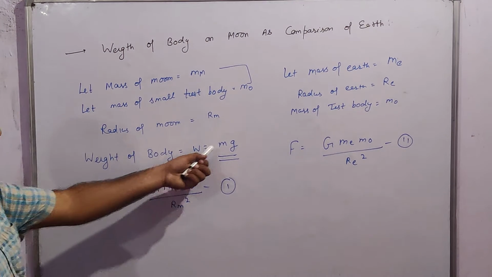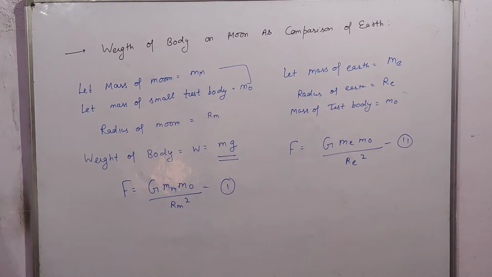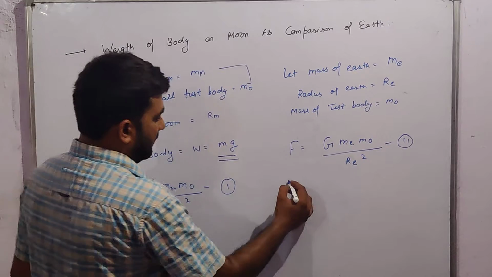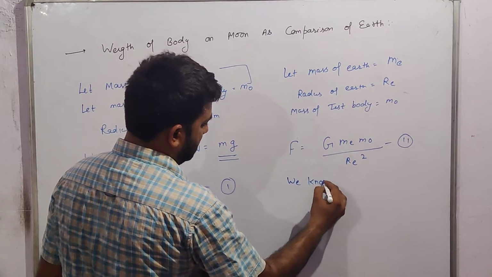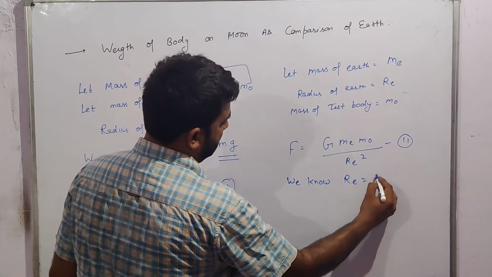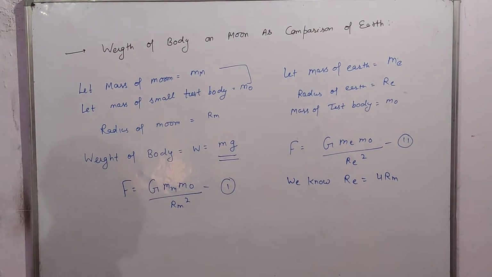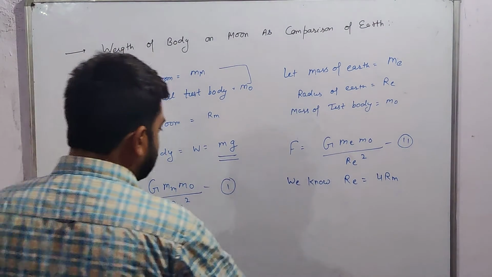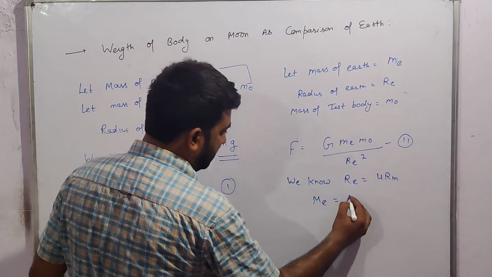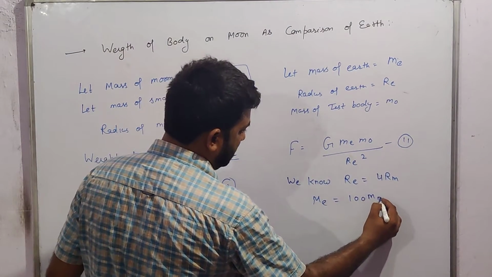That force is comparably equal to the weight. W is equal to mg and F is equal to mg. From here, we know the radius of Earth is equal to 4 times the radius of the Moon. We will proceed by imagining this comparison. And the mass of Earth is equal to 100 times the mass of the Moon.